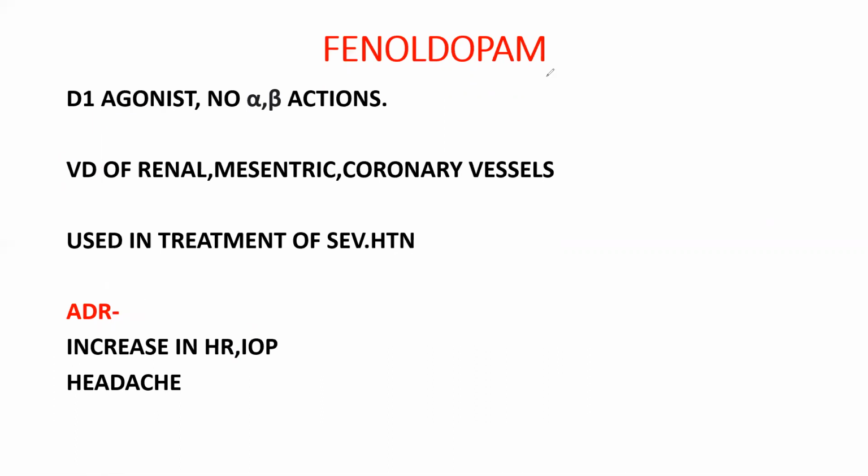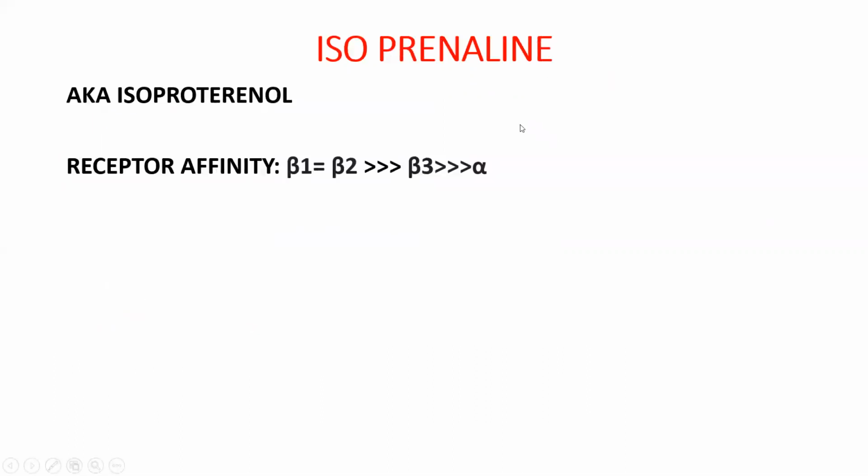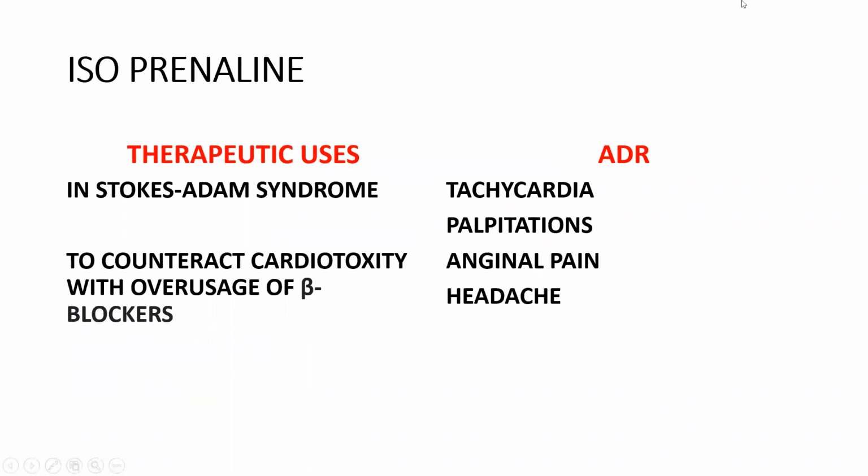Right? And coming to isoprenaline, also known as isoproterenol, and this is the receptor affinity: it has more affinity to beta 1 receptors. And what are the uses of isoprenaline? Isoprenaline is used in Stokes-Adams syndrome and to counteract the cardiotoxicity with the overusage of beta blockers. And what are the ADRs of isoprenaline? Tachycardia, palpitations, anginal pain, and headache are the adverse drug reactions of isoprenaline.